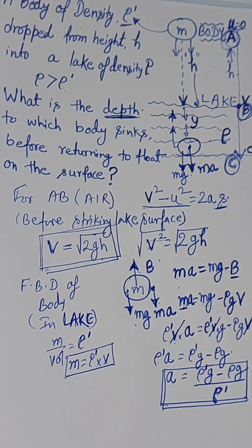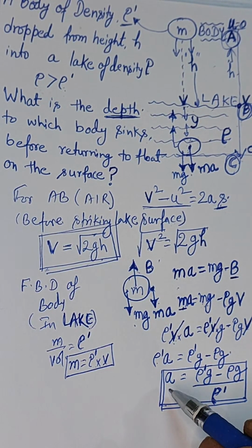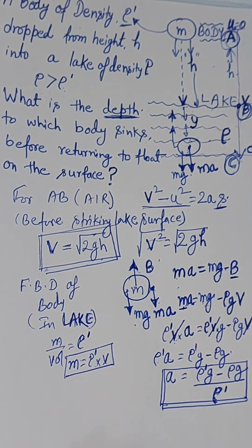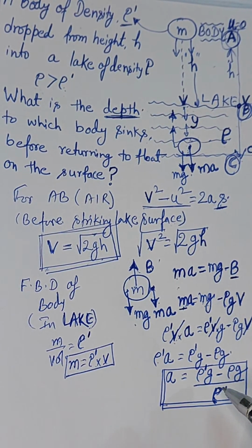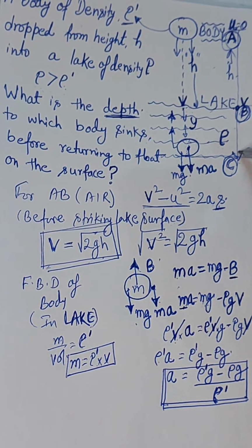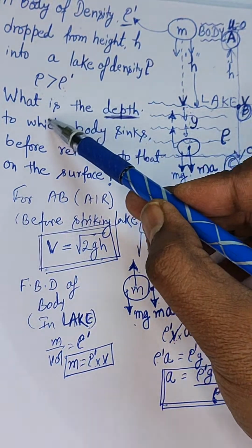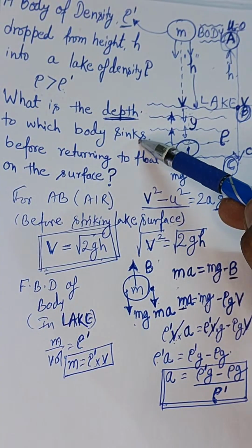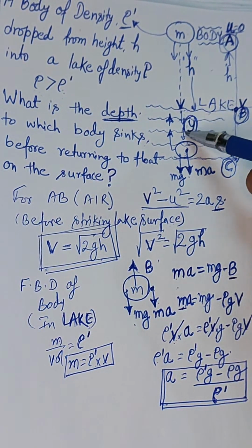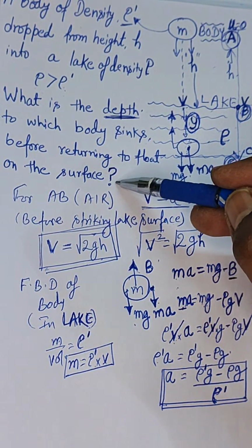This is calculated a. Now my dear friends, if you know the value of acceleration with which the body is sinking inside the water, then what's next? We have seen for the section of BC, we have assumed the height. The question is: what is the depth to which the body sinks? Let us assume till the depth of y the body sinks, before returning to float on the surface.